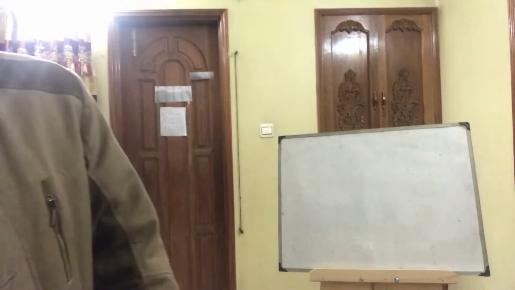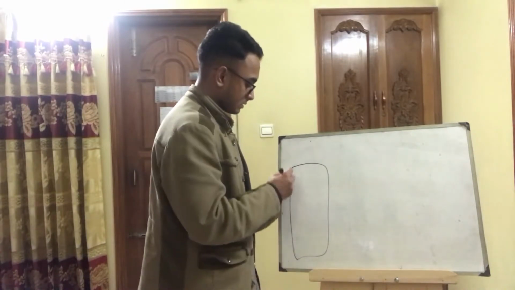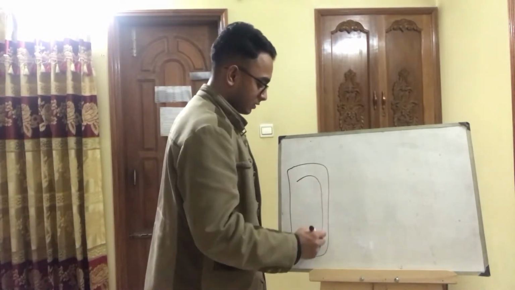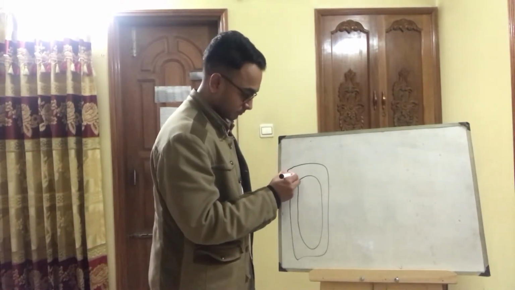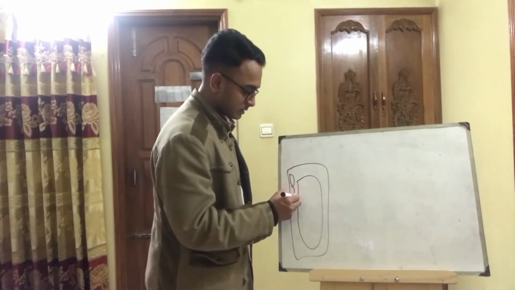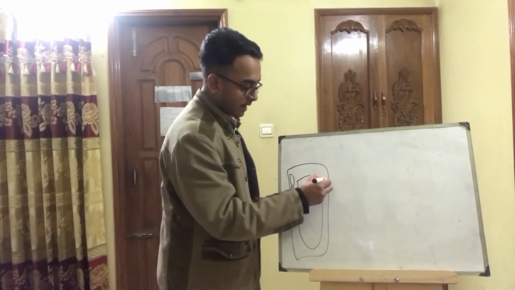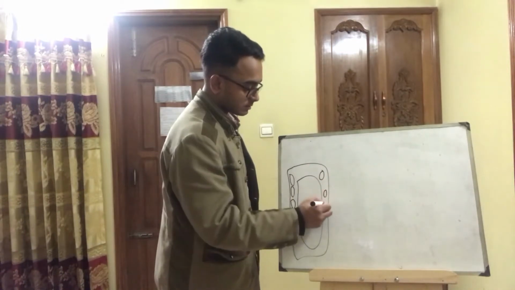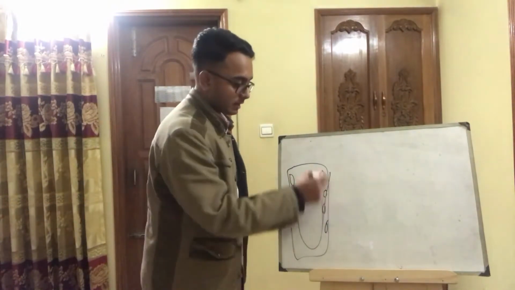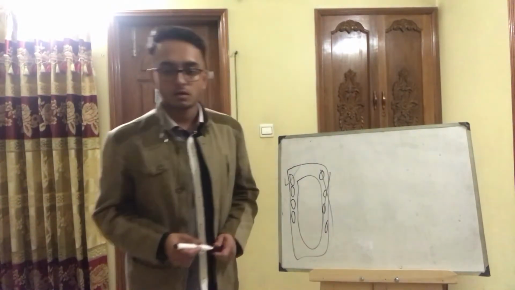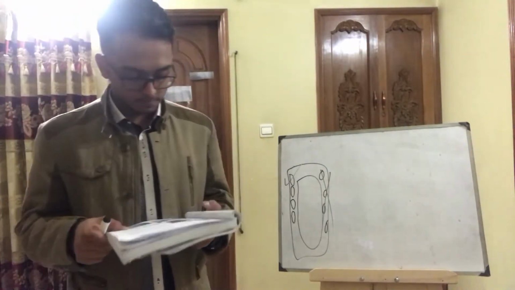So if this is the palisade mesophyll cell, this is the large vacuole. The chloroplasts are arranged like this, end to end, so that they can get as much light as possible. If they were arranged like this, they wouldn't get as much sunlight. So they are not arranged like this, they are actually arranged like this. Okay. So yeah.